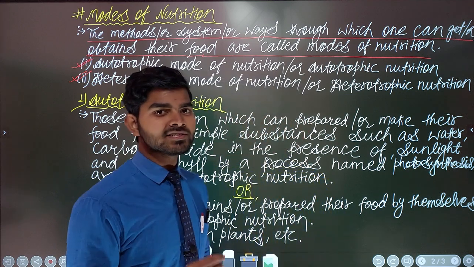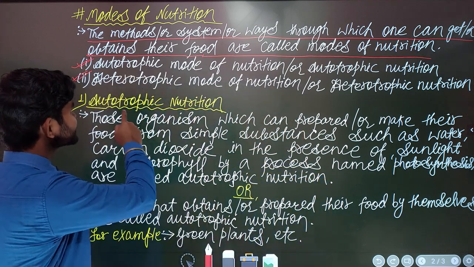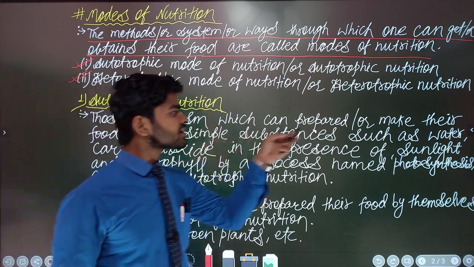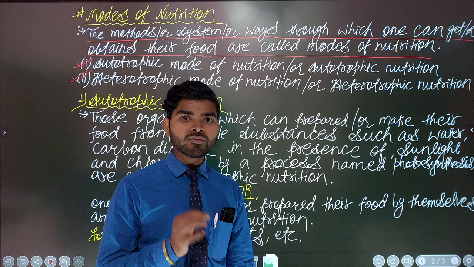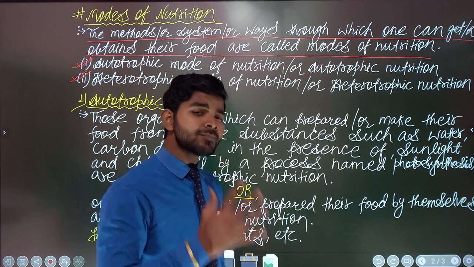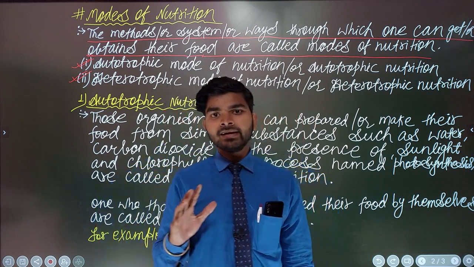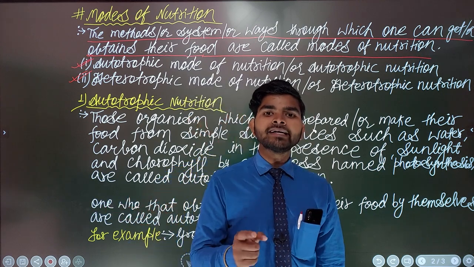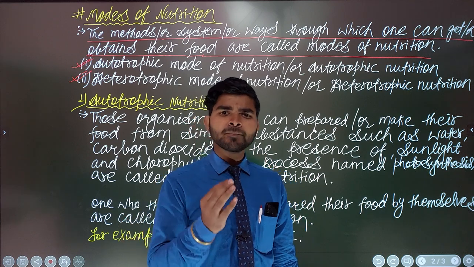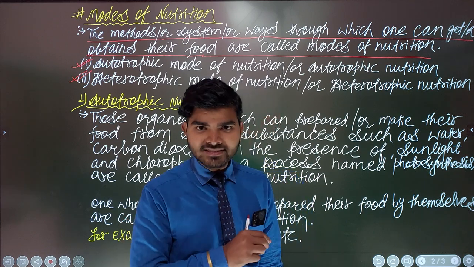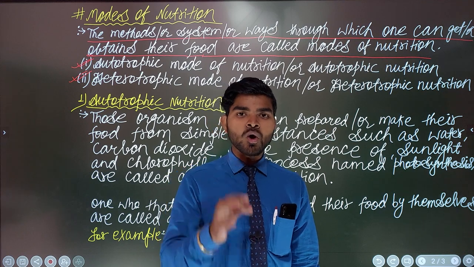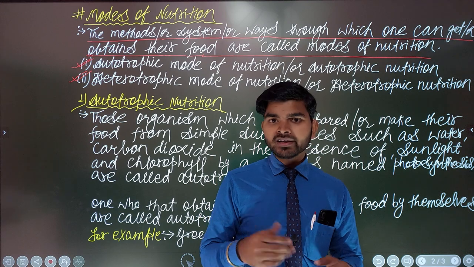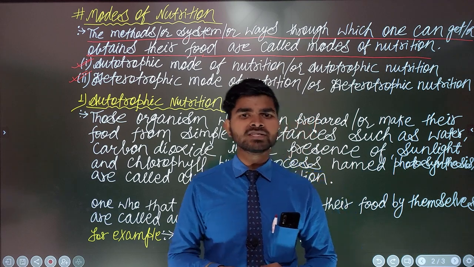So let us talk first about the standard definition of autotrophic nutrition. You can say that those organisms which can prepare or make their food by using simple substances like water and carbon dioxide, in the presence of sunlight as well as chlorophyll, by a process named photosynthesis, are called autotrophic. Concept clear? If someone asks you for examples, of course, green plants.